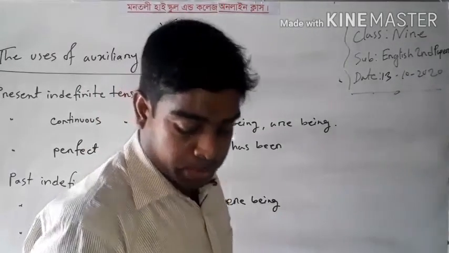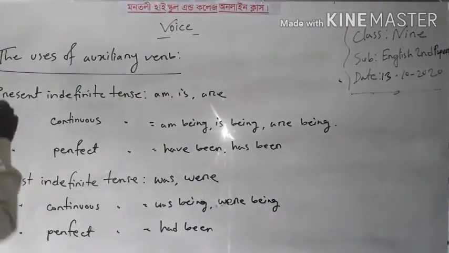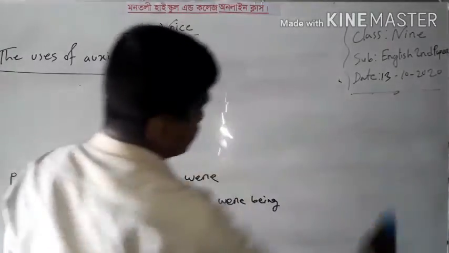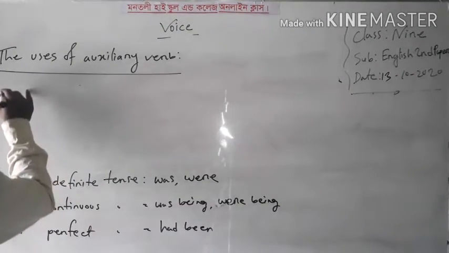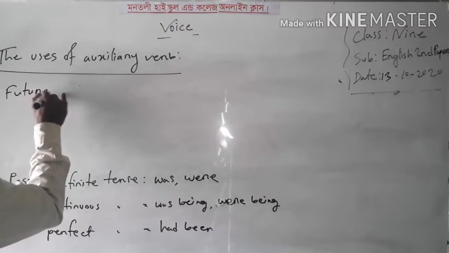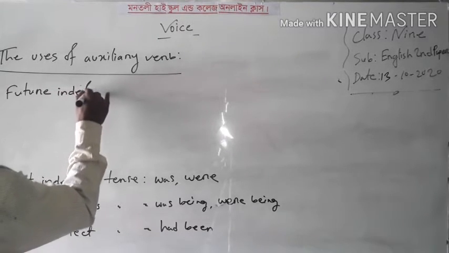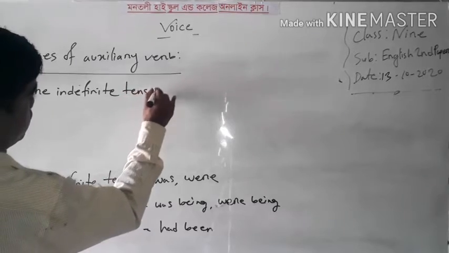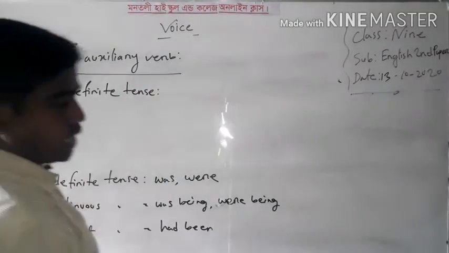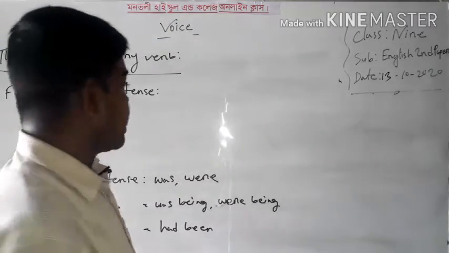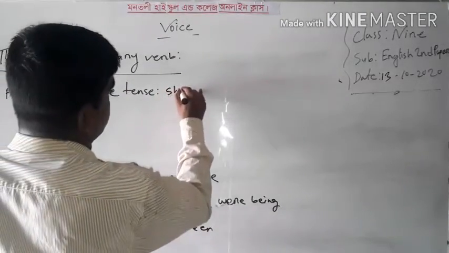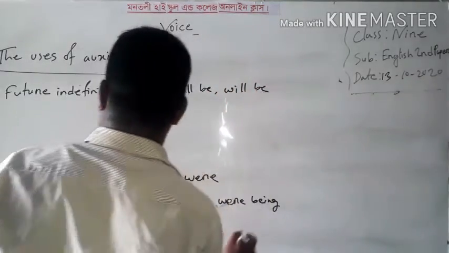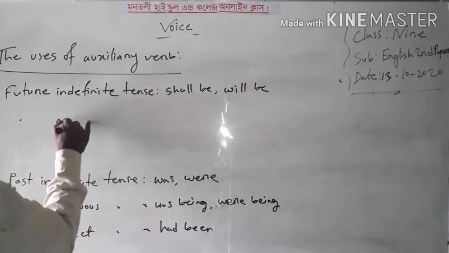Now I will write the future tense, and I will erase the present tense part here. Future indefinite tense. In future indefinite tense, as auxiliary verb, we can write shall be and will be.